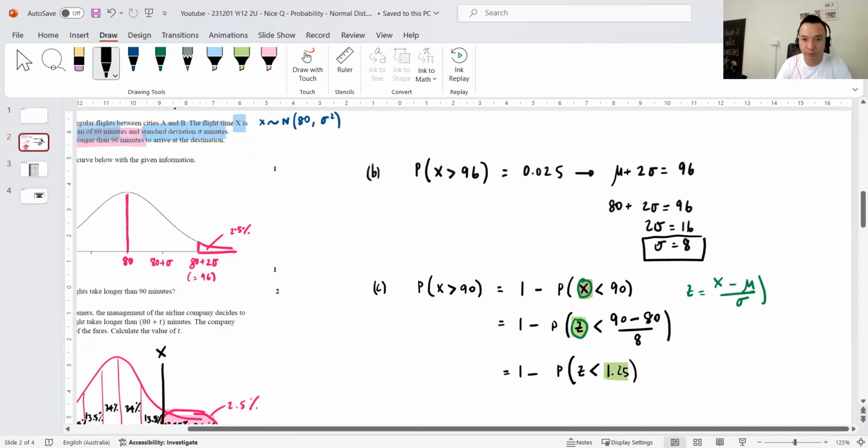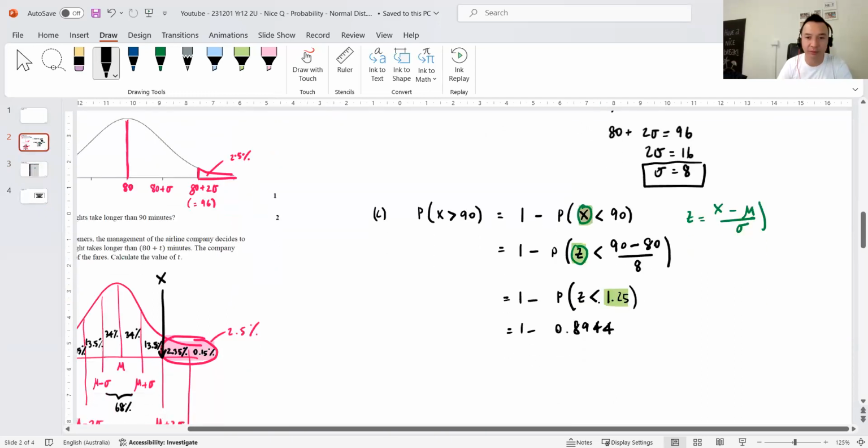1 minus 0.8994. No, sorry, 0.8944, was it? Yep. And then what's that, guys? 0.1056. So 10.56%. Cool. Easy.